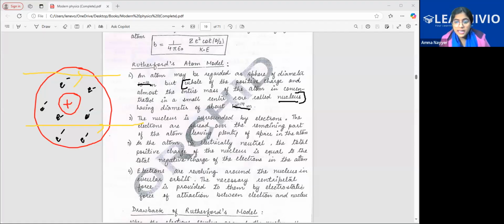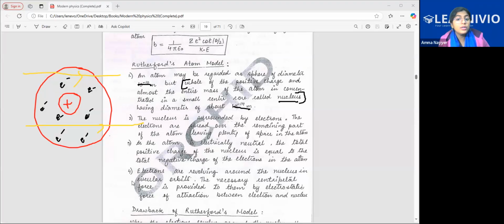Then he said, as the third point of his model, that the atom is electrically neutral, meaning whatever amount of positive charge is held by the nucleus is equal to the amount of electrons scattered within the space. That is the definition of neutral, you all know. Fourth point, he said that electrons are revolving around the nucleus in circular orbits.